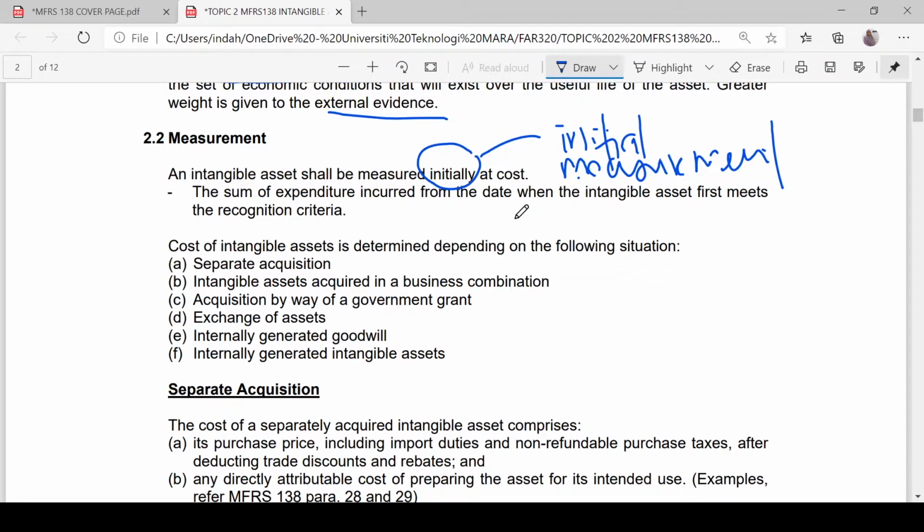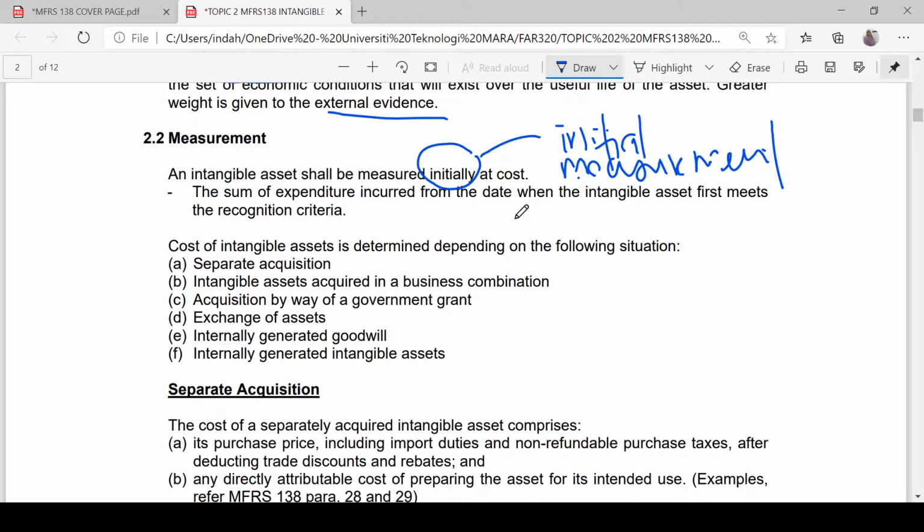For the first time, an intangible asset shall be measured initially at cost. So you measure at cost. I hope you still remember what is meant by cost. Cost can be cash, it can be cash equivalent, it can be fair value, depending on the situation, on how you acquired the intangible asset.